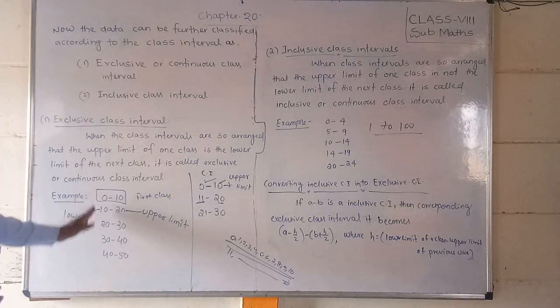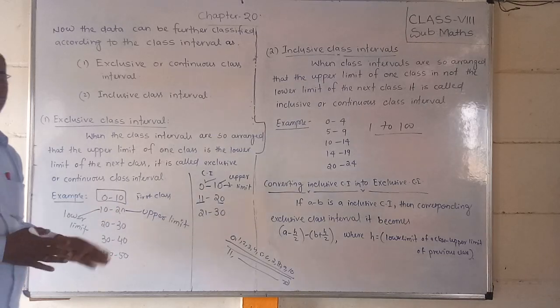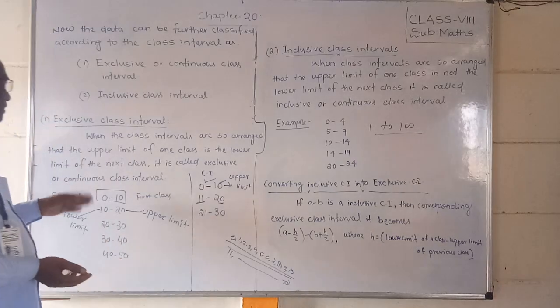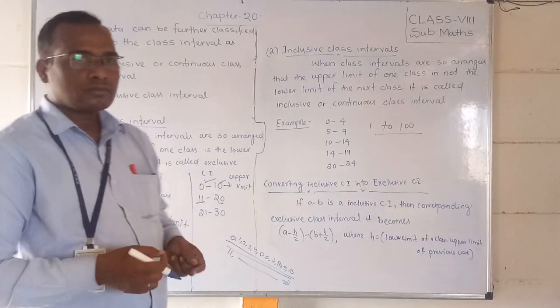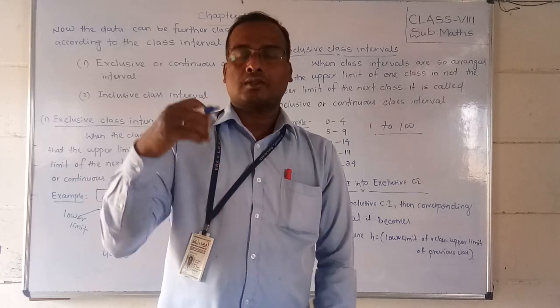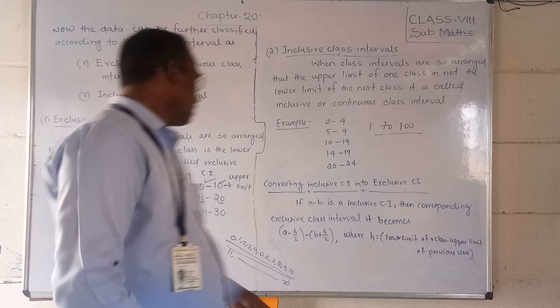Next, first understand that this data can be expressed in two ways: one is inclusive, another one is exclusive. First we have discussed exclusive. Exclusive means the data which is the upper limit does not belong to that class.